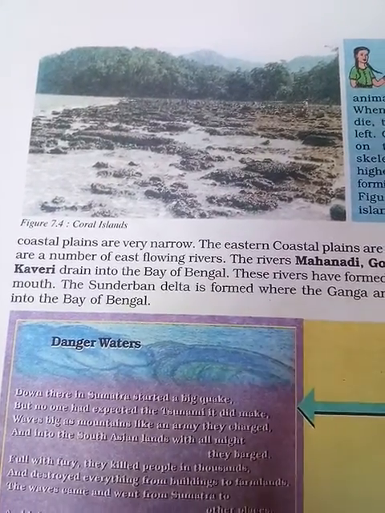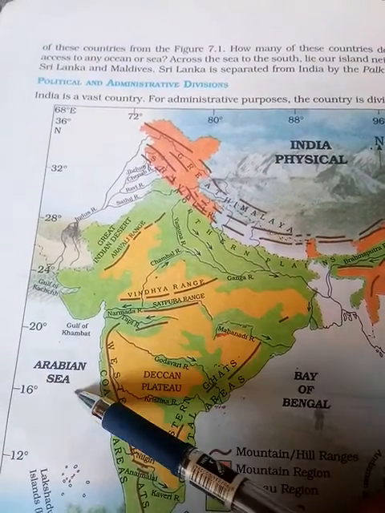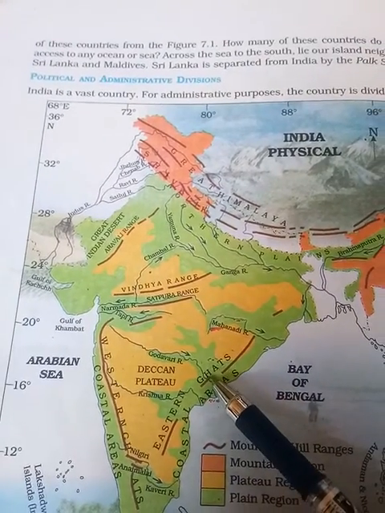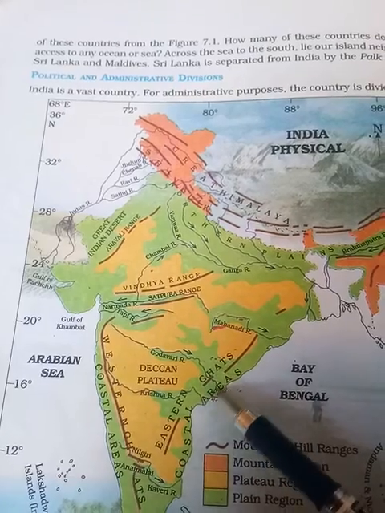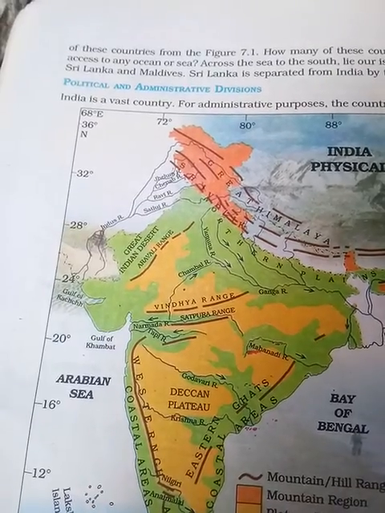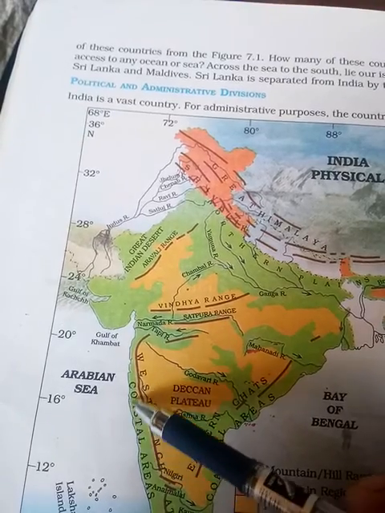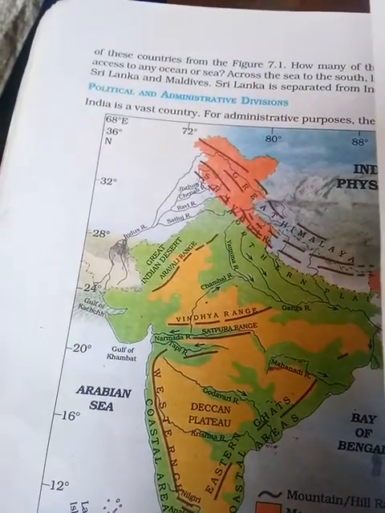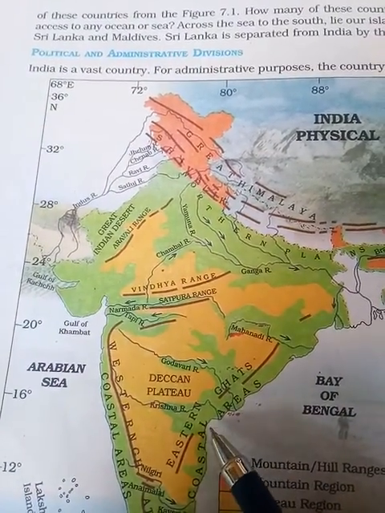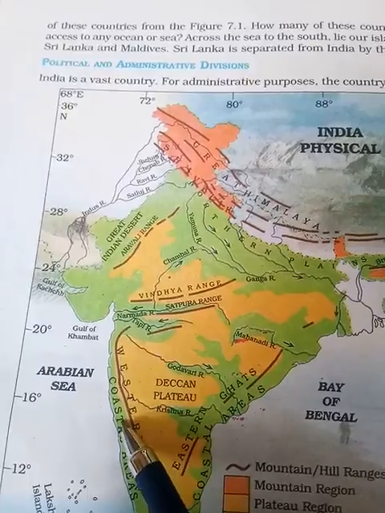Okay, the western coastal plain is very narrow. Look here. After Western Ghat, before reaching the Arabian Sea, this is coastal area. Even after Eastern Ghat, this is coastal area. The western coastal area is very narrow. Why? Because after this one you will find less. And the eastern coastal plain is much broader. If you compare here and here, the Eastern Ghat coastal plain is very broad, and here it is very narrow.